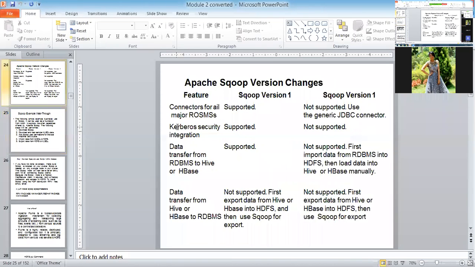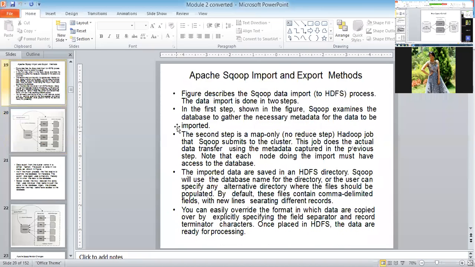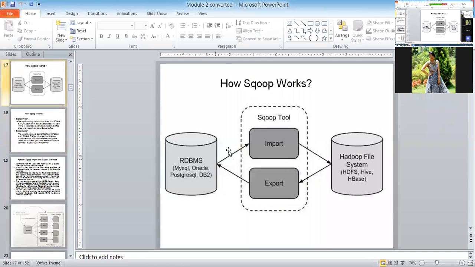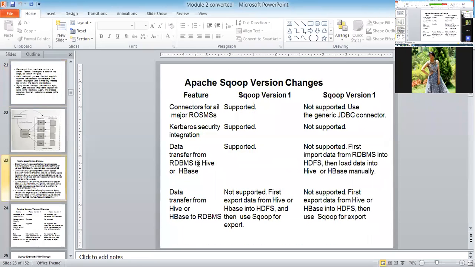Basically you will do two operations with Sqoop. What are the two operations? They are very simple. You import the data from RDBMS and store it in centralized storage, that is HDFS, Hive or HBase. Again, you export the data from HDFS, Hive or HBase, and transfer the data to the RDBMS. This is how things work in case of Sqoop, and that is what you are going to do with Sqoop.